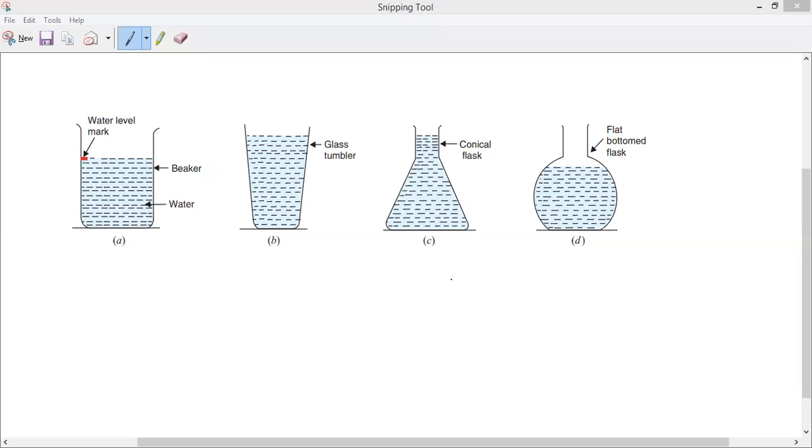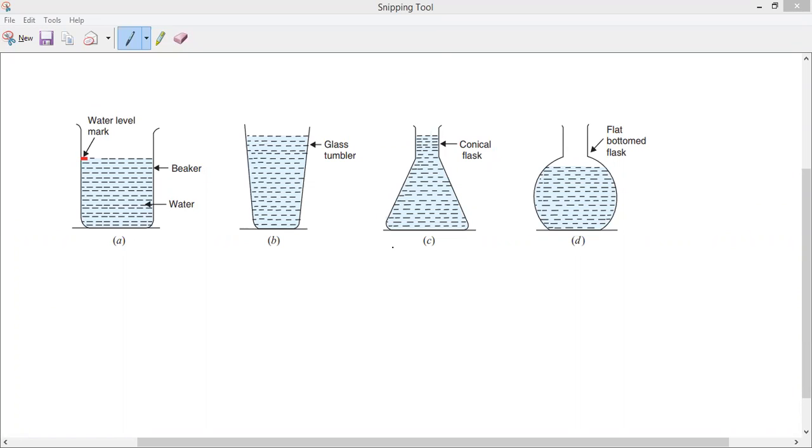So one is, you can see, this is a beaker, this is a glass, this is a conical flask, this is another kind of flask. Understanding? Bottom faced flask. Now you tell me, does water have the same shape, or does it take the shape of the container? Let me know, everyone. It takes the shape of the container. Yes or no? So from that we can say it has a fixed volume.